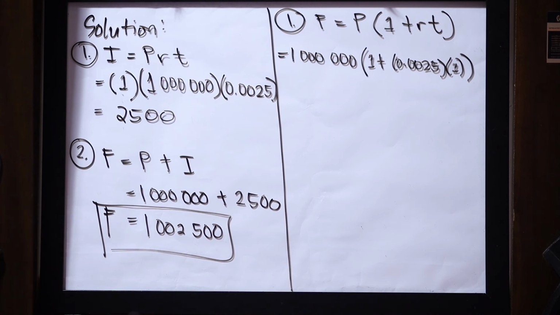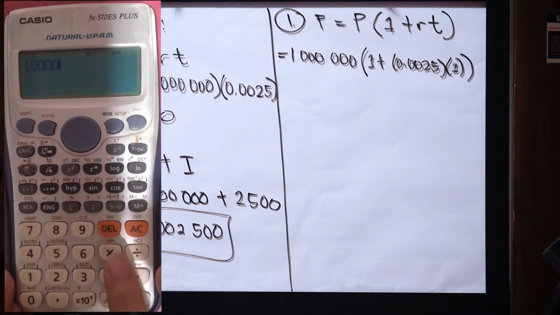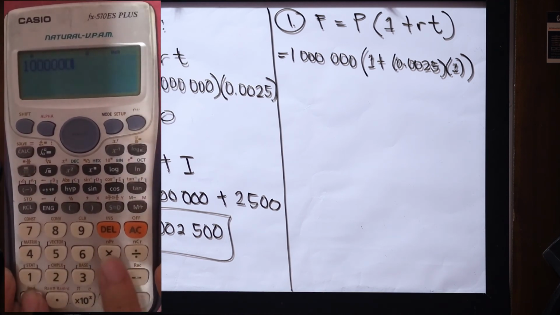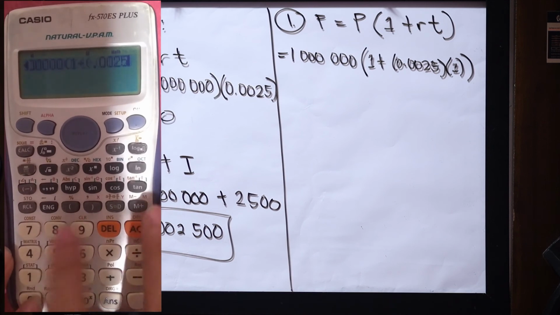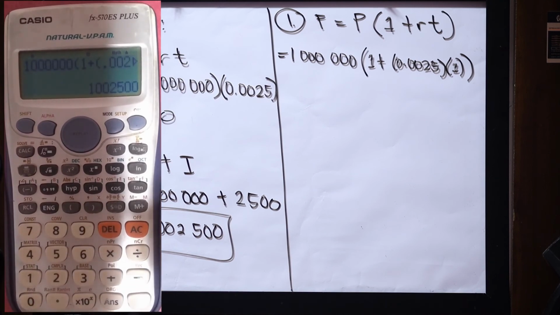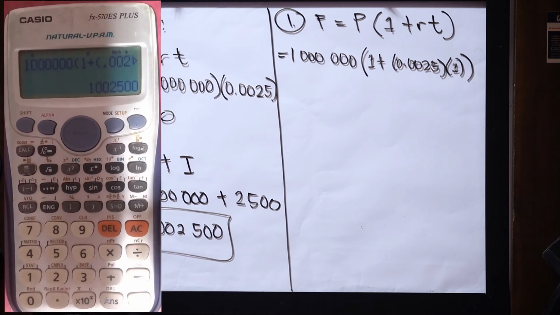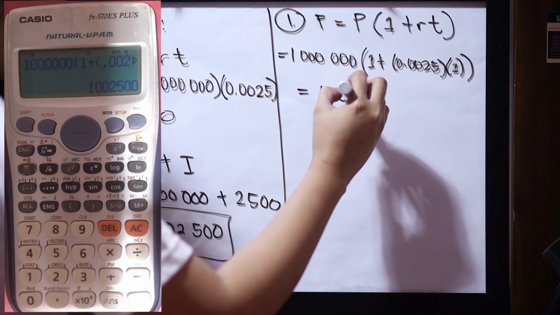You can directly solve it in your calculator the way we wrote it on the board. You type 1 million, then open parenthesis, 1 plus, open parenthesis, 0.0025, times, open parenthesis, 1, close, close. Then, equal sign. As you can see, we still have the same answer, 1,002,500.